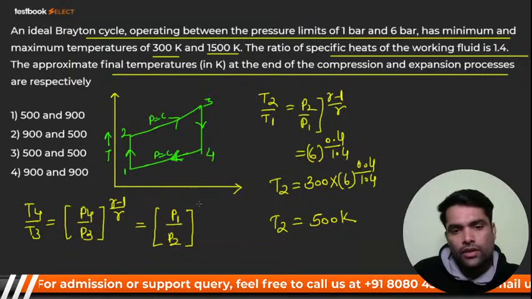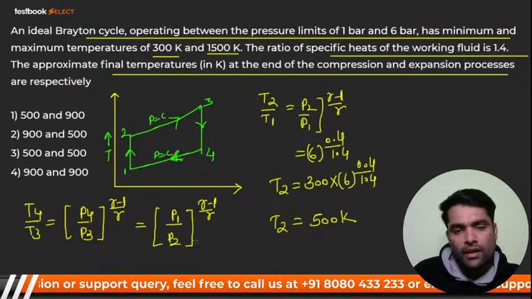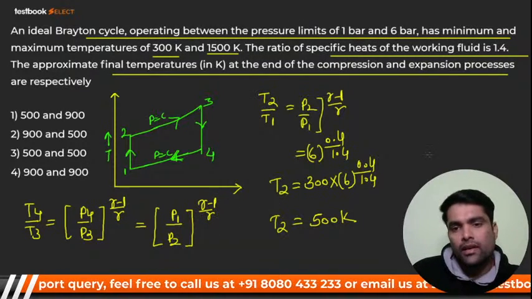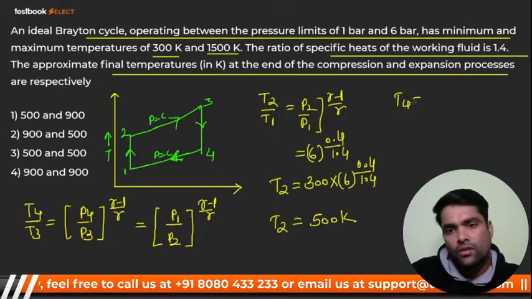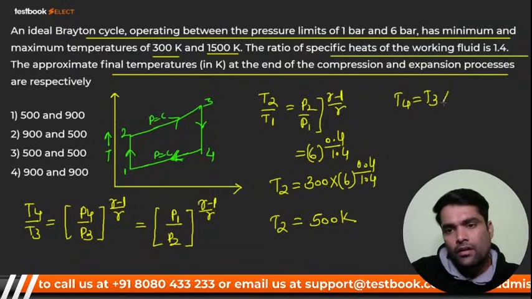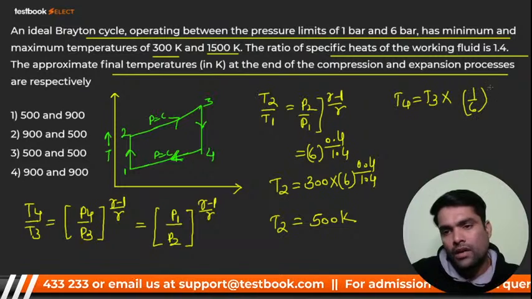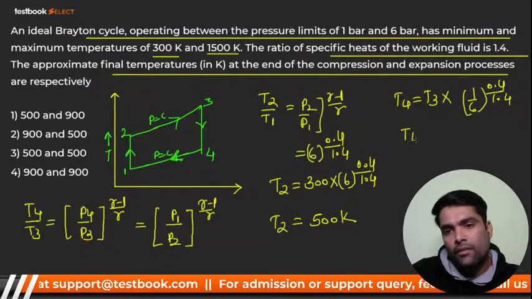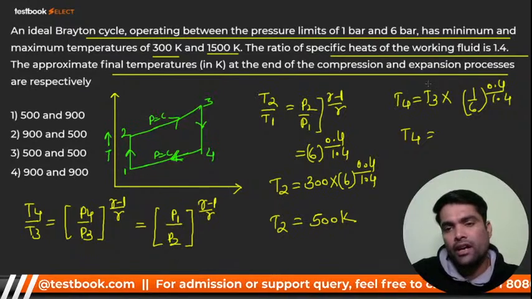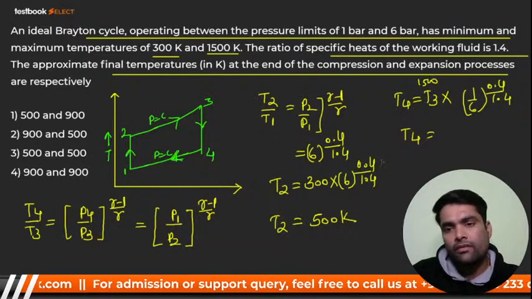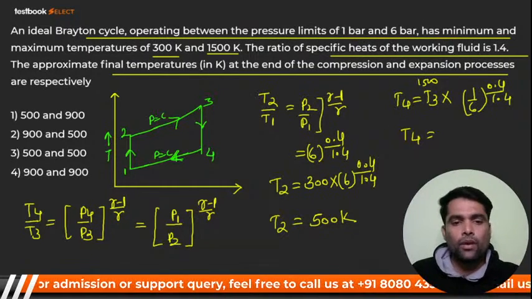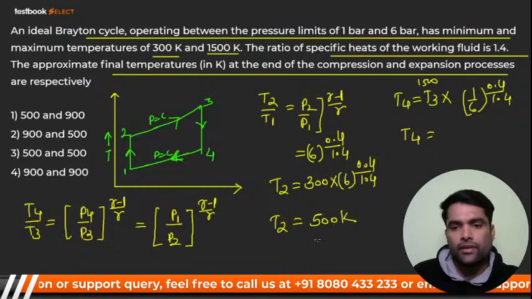So T4 is equal to T3 multiplied by 1 by 6 raised to power 0.4 divided by 1.4. T3 is given, that is 1500. So T4 will come around 900 Kelvin.